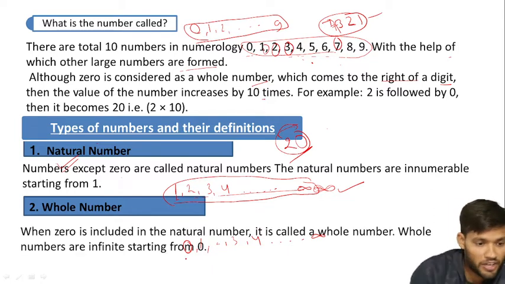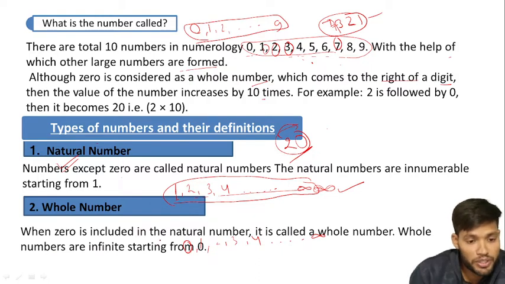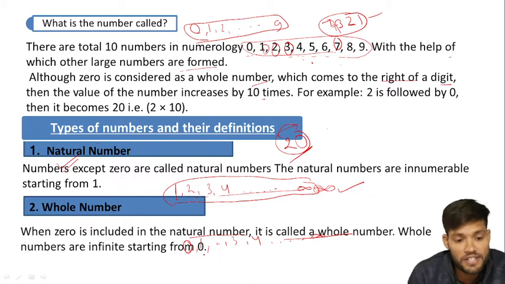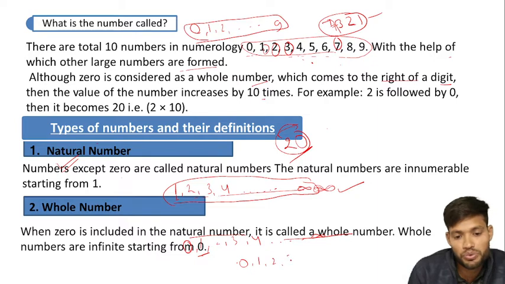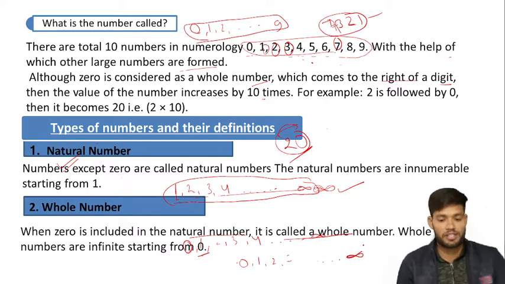The definition: when 0 is included in the natural numbers, it is called a whole number. So whole numbers are infinite, starting from 0: 0, 1, 2, 3 and going up to infinity. Is it clear?